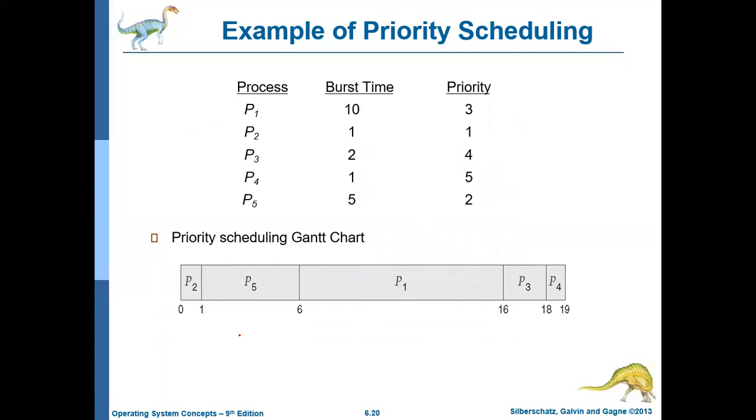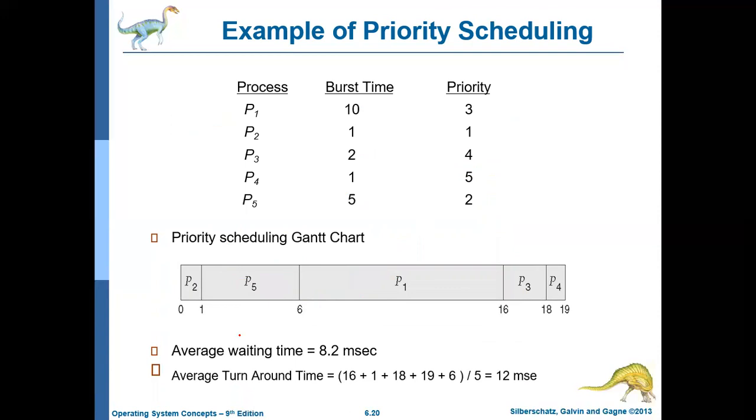So from this you can now calculate the average waiting time and the average turnaround time. The average waiting time is 8.2 milliseconds and the average turnaround time is 12 milliseconds. Here we assume that all processes arrive at time T0, because no specific arrival time was given for each process. So the starting time is assumed to be 0 for all the processes.